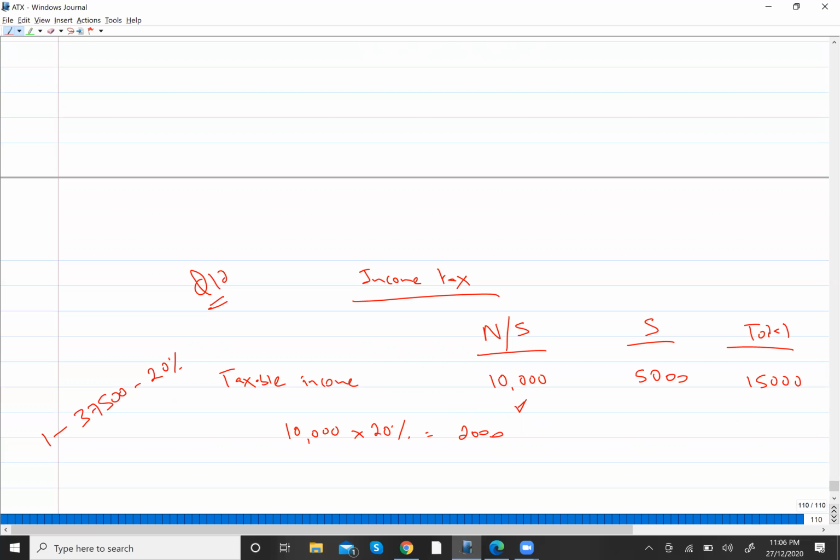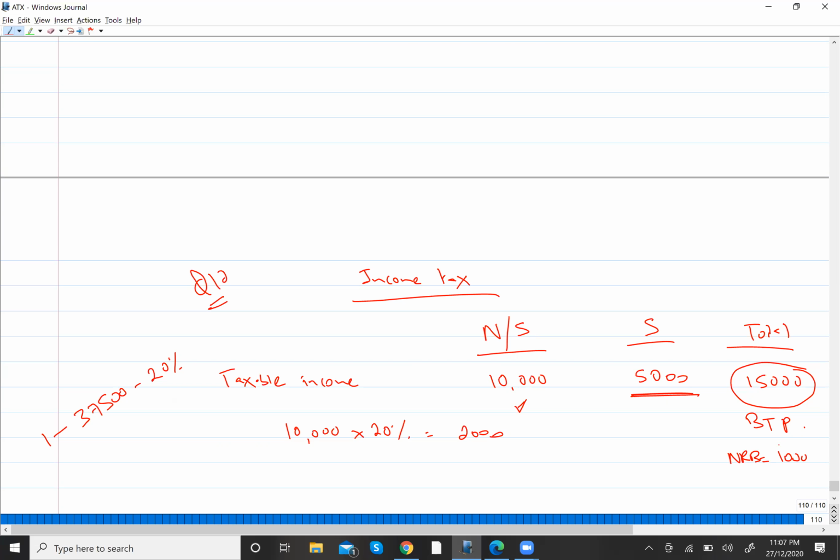Now you will move towards your saving income. Saving income is 5,000, right? And if you look at the total income, that is 15,000. So from this, I can say that this individual is a basic rate taxpayer, right? Because your taxable income is less than 37,500. So if he is a basic rate taxpayer, on saving income he will be receiving NRB, nil rate band, of how much?